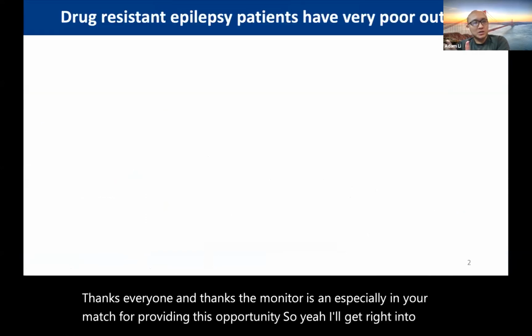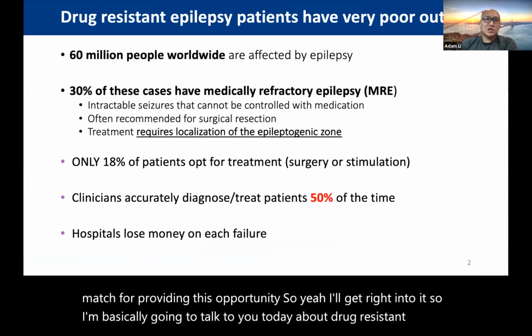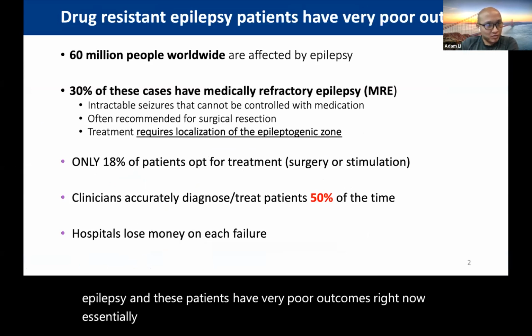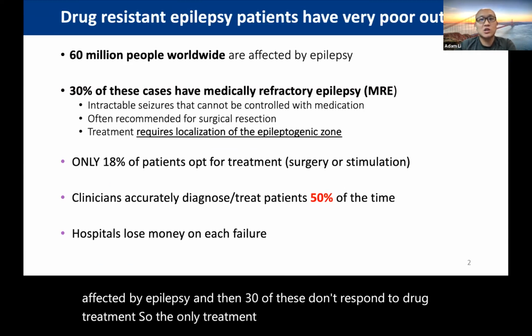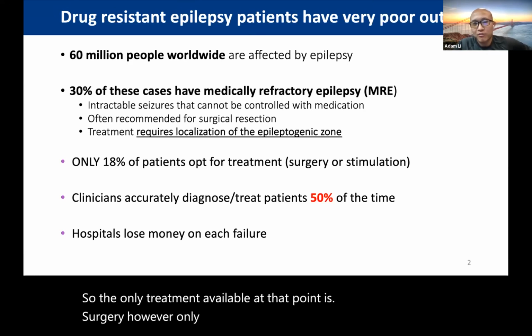So I'm basically going to talk to you today about drug-resistant epilepsy. And these patients have very poor outcomes right now. Essentially, it boils down to 60 million plus people worldwide being affected by epilepsy. And then 30% of these don't respond to drug treatment. So the only treatment available at that point is surgery. However, only 18% of patients actually opt for treatment, whether it's surgery or stimulation.